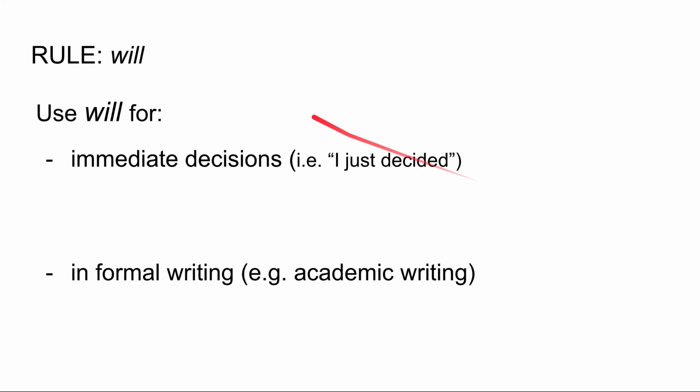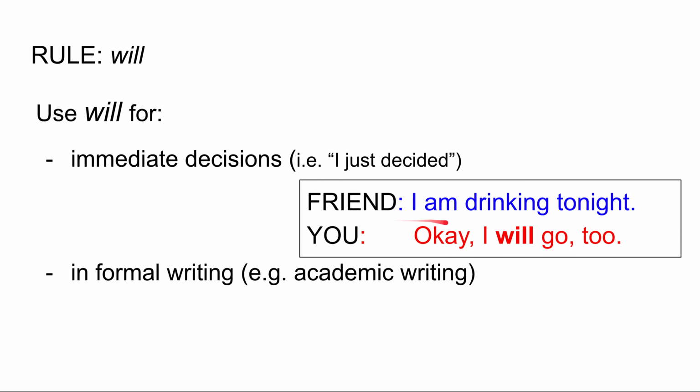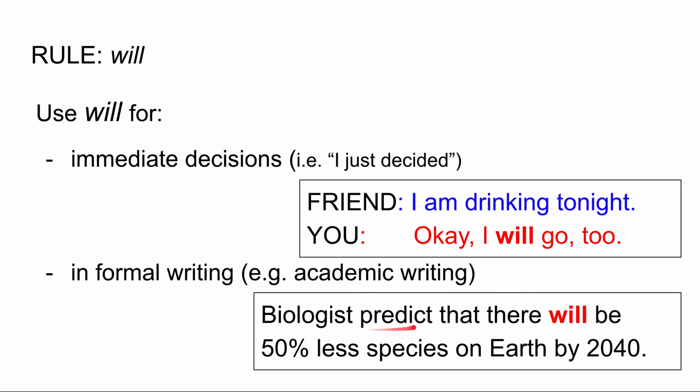Let's look at this. So the first one is will. We use will for immediate decisions. That is something I just decided. For example, my friend says, "I'm drinking tonight." You say, "Okay, I'll go too." Okay, this was an immediate decision. It was just decided, so I will go. In formal writing, such as academic writing, "Biologists predict that there will be 50% fewer species on Earth by 2040." We use will mostly in writing.